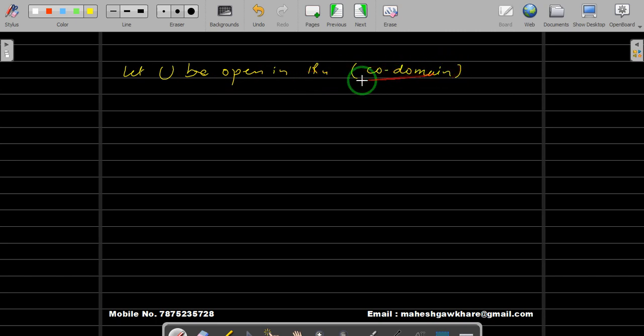To take an open set in the codomain, we need to show that the inverse image under f is open in our domain. Fortunately, our domain and codomain are the same in this case. There are different cases.